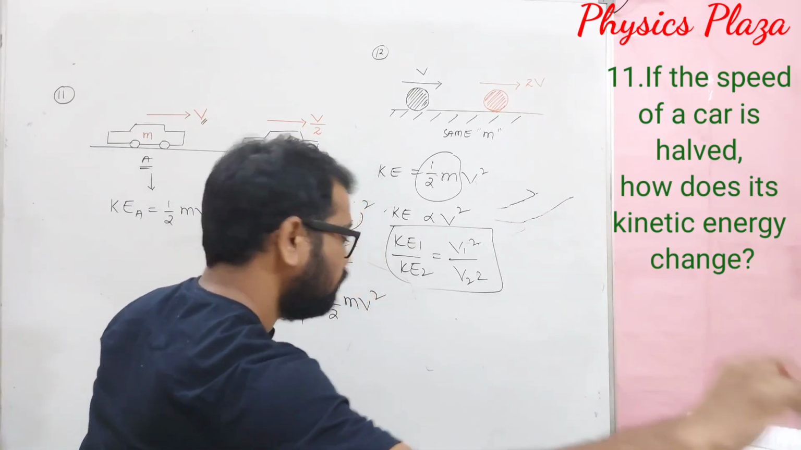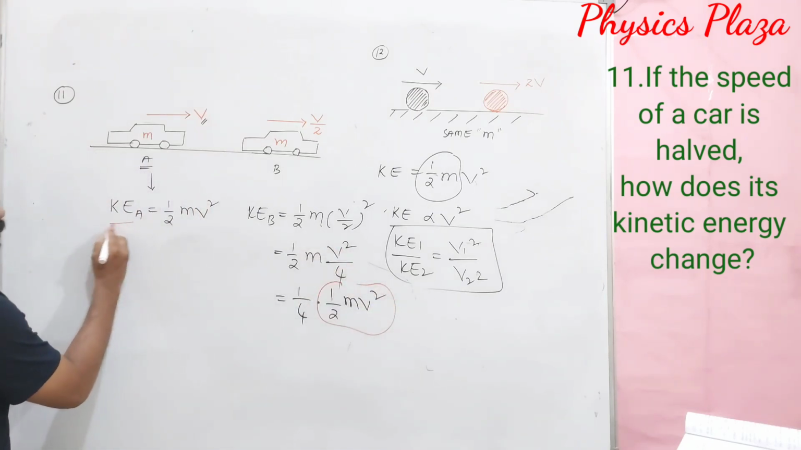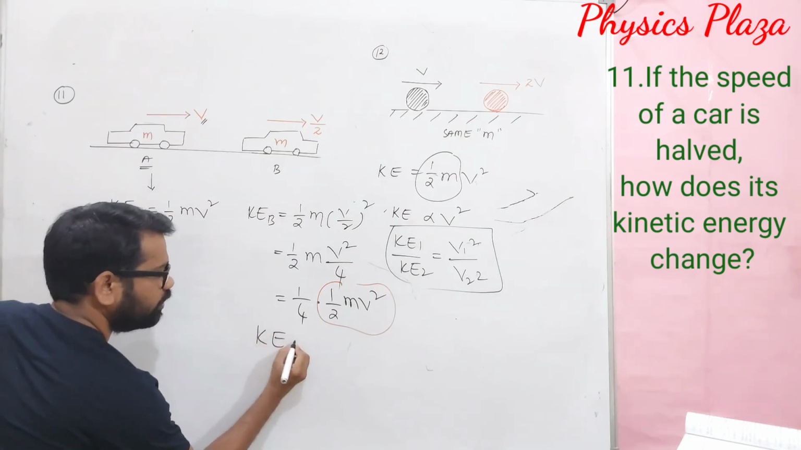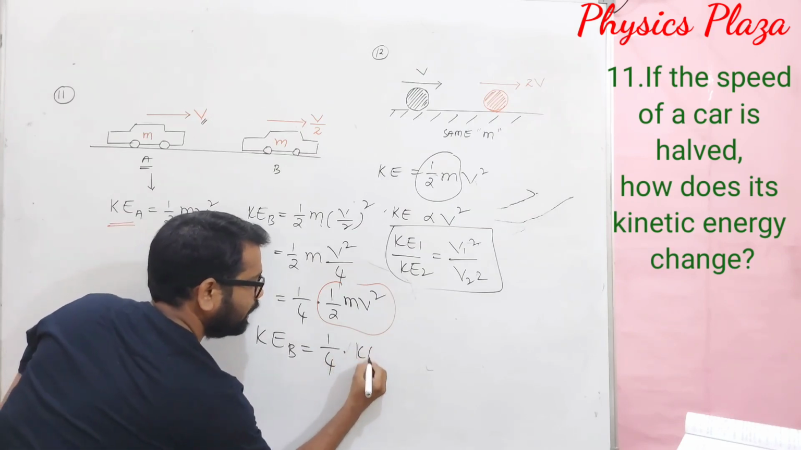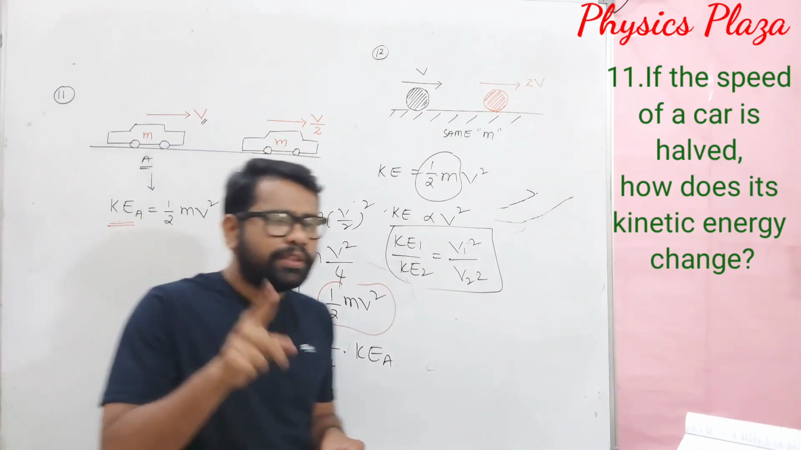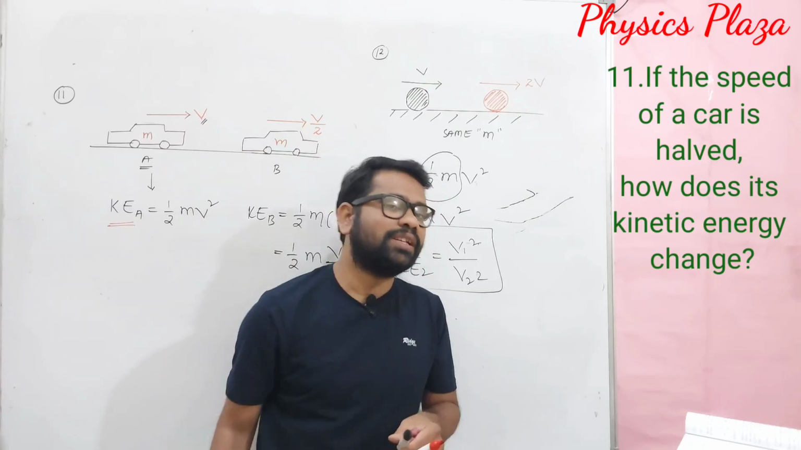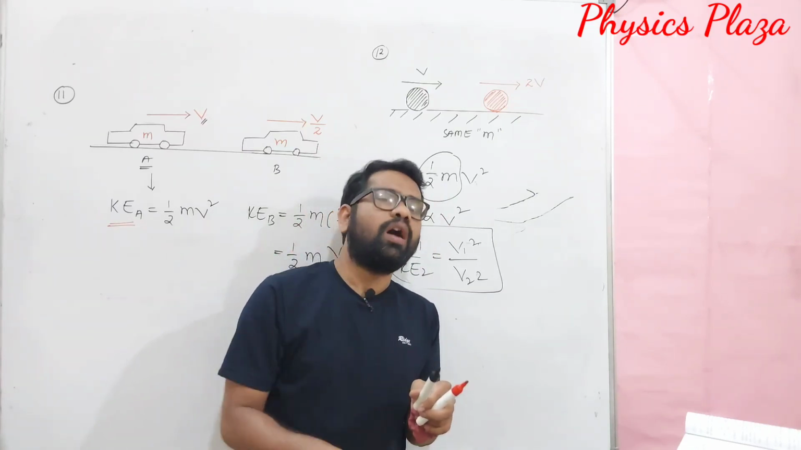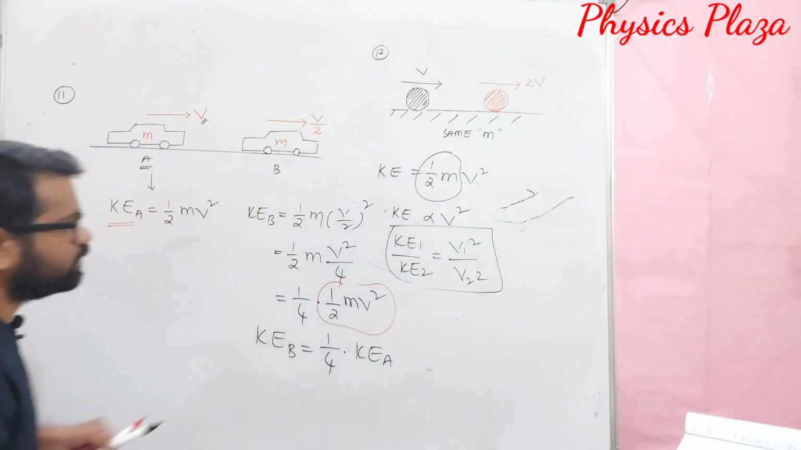But you tell me here, what is this half mv square? Half mv square is the kinetic energy of the body at a point A. So, substitute that. So, here kinetic energy of the car at a point B is equal to 1 by 4th of kinetic energy of car at a point A. Which means what? When the speed is halved, then kinetic energy is reduced by 4 times. It's very, very important, children. When a velocity is reduced to half, then the kinetic energy is reduced to 1 by 4th. Okay, children? Fine, copy it.